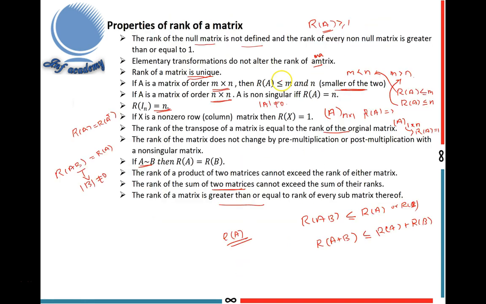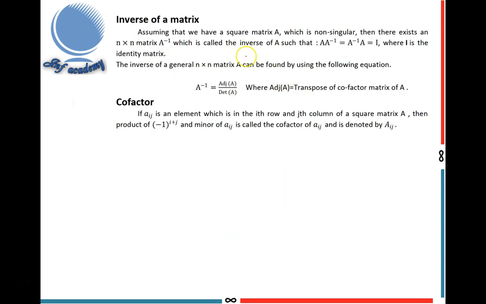Next, I move on to the inverse matrix. First, I explain the definition of inverse matrix. Assume that we have a square matrix A, which is non-singular. Then there exists an n by n matrix A inverse, which is called the inverse of A. Only if A is non-singular does A inverse exist. Then A into A inverse equal to A inverse into A equal to I. This is the definition of inverse, where I is the identity matrix.